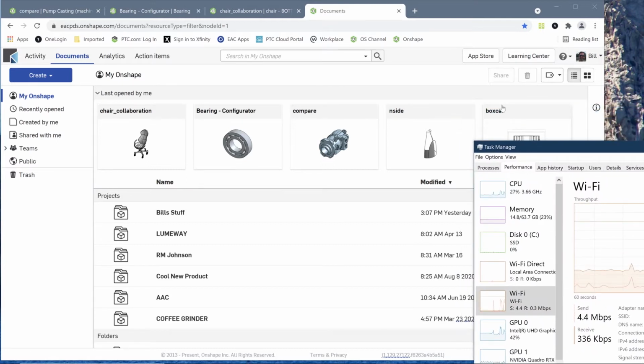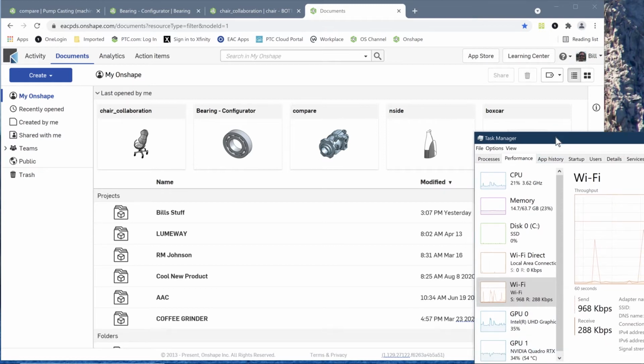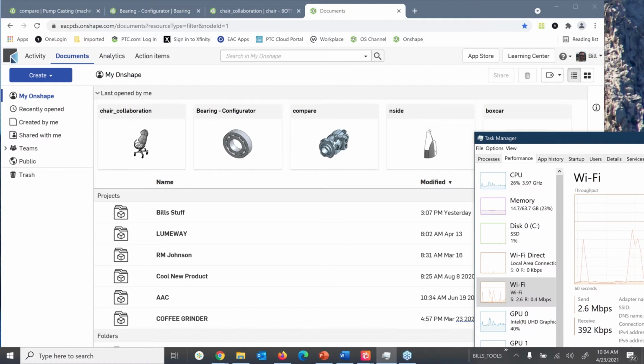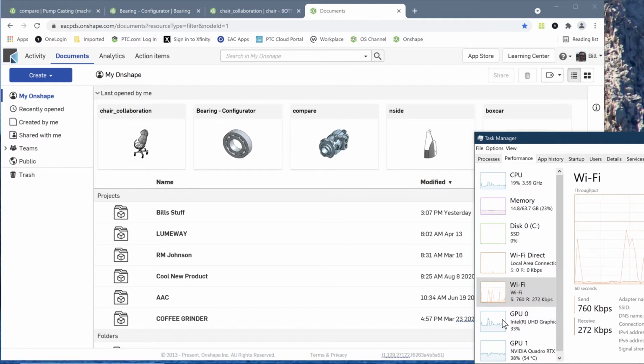So I'm going to call up this boxcar. It's a railroad car, and it's about half a gig, just a little bit over half a gig. And what I want you to do is, while I'm calling this up, take a look at my CPU, look at my RAM, and then my Wi-Fi is going to be going crazy, right? Because we're going to be talking to the internet. We have the graphics processor on my laptop, and I actually have a high-end graphics processor that Onshape won't be hitting at all. It'll be using my regular graphics card.